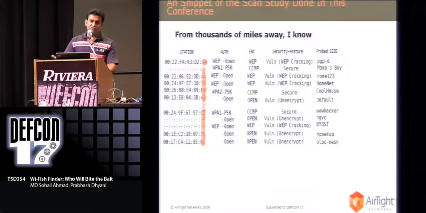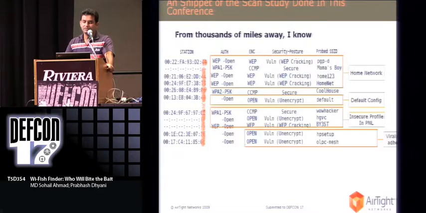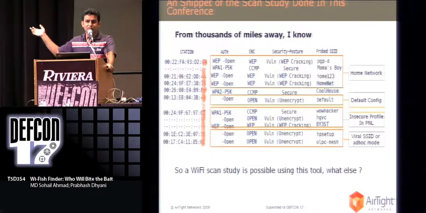In fact, conferences are also one of those locations where people from different parts basically gather. So we did a small scan study right here, and here are the findings. With this tool, from thousands of miles away, I know what kind of Wi-Fi network people are using at their home. So here are the networks that are configured. You can see a probed SSID as home 123 home net, and I was able to find out the security of that network from thousands of miles away.